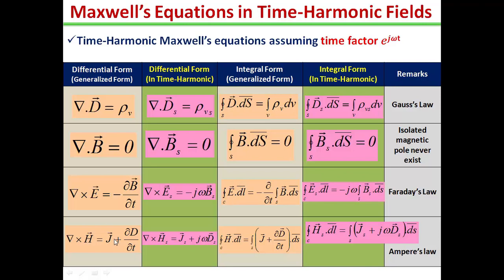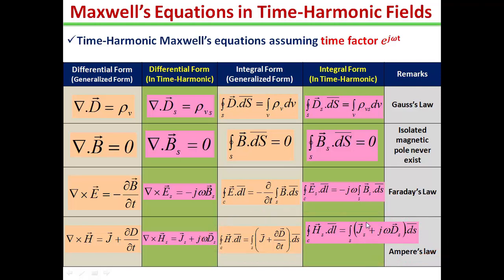The fourth Maxwell equation will be modified in the time harmonic as del cross Hs is equal to Js plus j omega Ds. Js is the phasor form of conduction current density J, j omega is for the del by del t term, and Ds is the phasor form of D. In the integral form, the fourth Maxwell equation for the time harmonic field can be written as closed integral over contour C Hs dot dl is equal to surface integral (Js plus j omega Ds) dot dS.